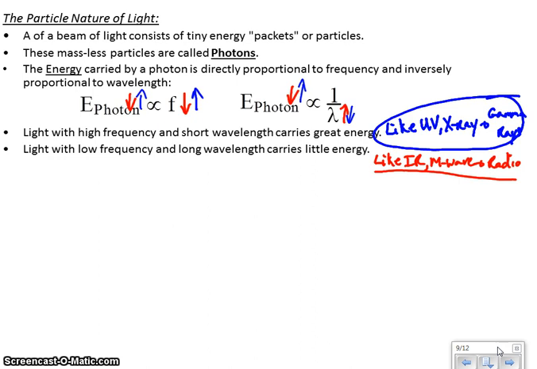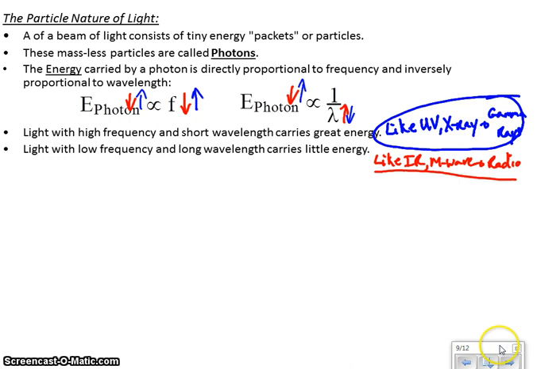To keep in mind that in the visible part of the spectrum, the blue and violet colors are the high energy colors, the reds and oranges are the low energy colors. Similarly, with the other types of light that we can't see with our eyes, it's the X-rays and gamma rays and ultraviolet, the short wavelength, high frequency types of light that carry great energy, and the stretched out waves of radio and microwaves and infrared that carry less energy per photon.